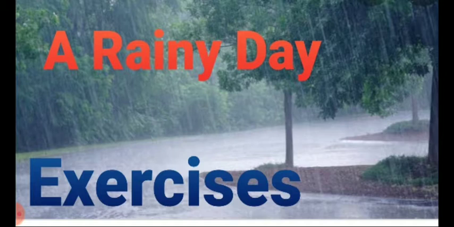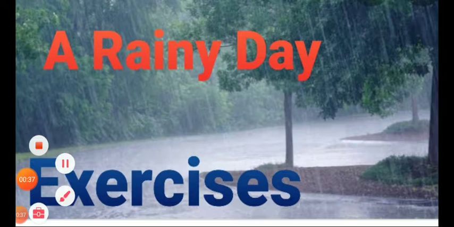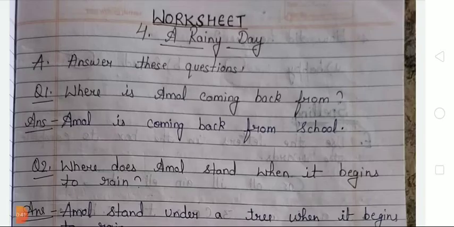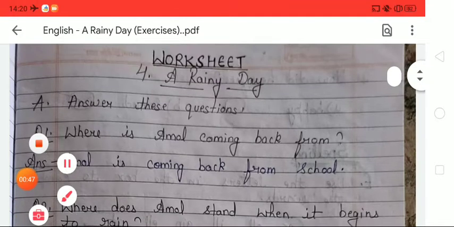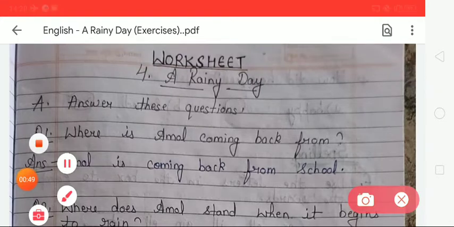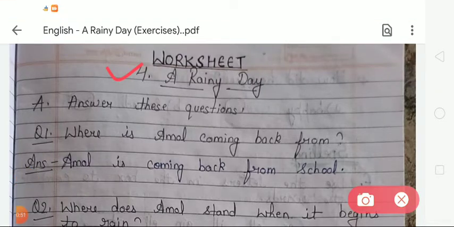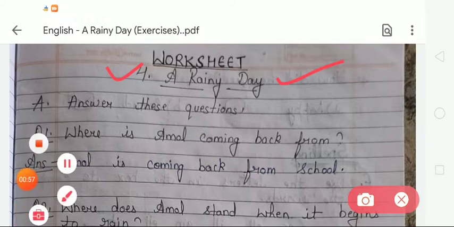So first of all, take out your notebook and mention today's date. Dear students, first of all you have to mention the chapter number. It is chapter number 4, and after that you also have to write the name of the chapter. The name of this chapter is A Rainy Day. After that, mention exercise A, that is, answer these questions.